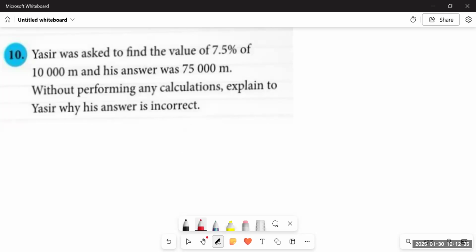This is Think New Syllabus Mathematics Book 6, and we have started chapter number 8, percentages. We have already done the earlier questions from question number 1 till question number 9, and now we have to do from question number 10 of exercise 8A onwards. So let's see what's in this question.